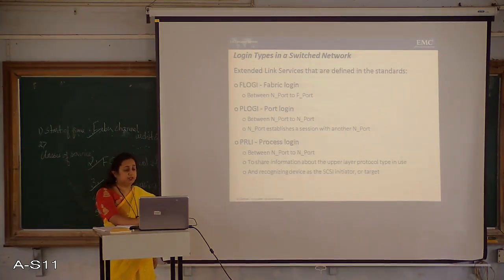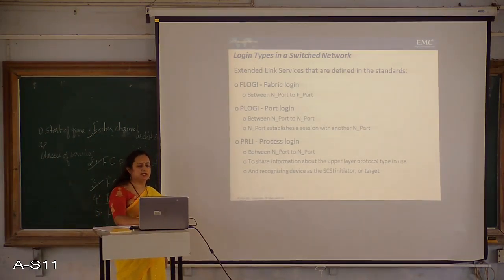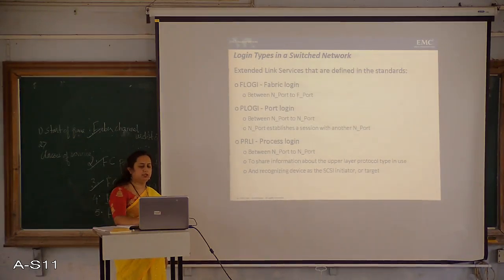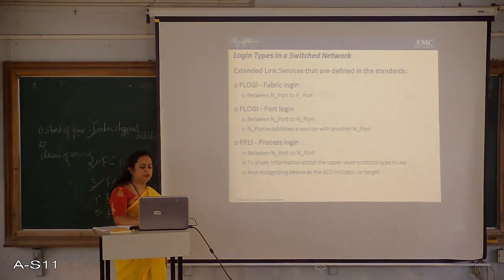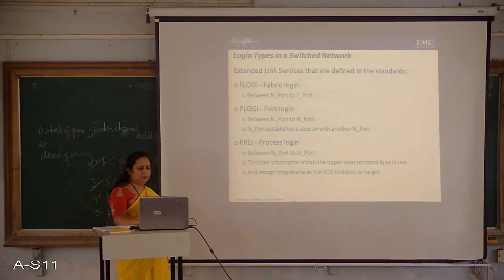Which are the different login types in a switched network? So the extended link services defined in the standard are F login, fabric login, port login and process login. These are the 3 types of logins. That is, the first one is the fabric login, then port login and the process login.